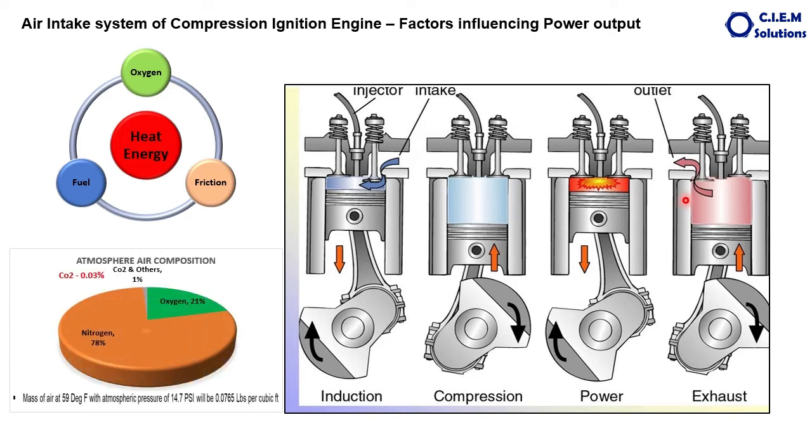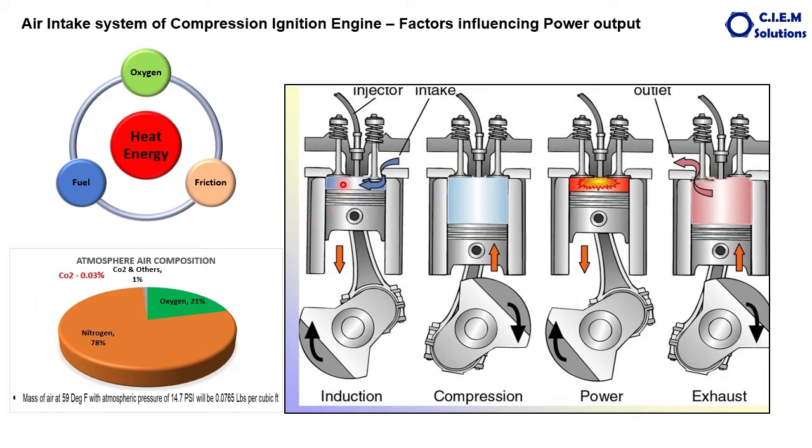When it comes to the oxygen content in the atmospheric air, 21% of the air contains oxygen. 78% of the air contains nitrogen. Oxygen, this 21%, is the one which is used to burn the fuel and generate the power.